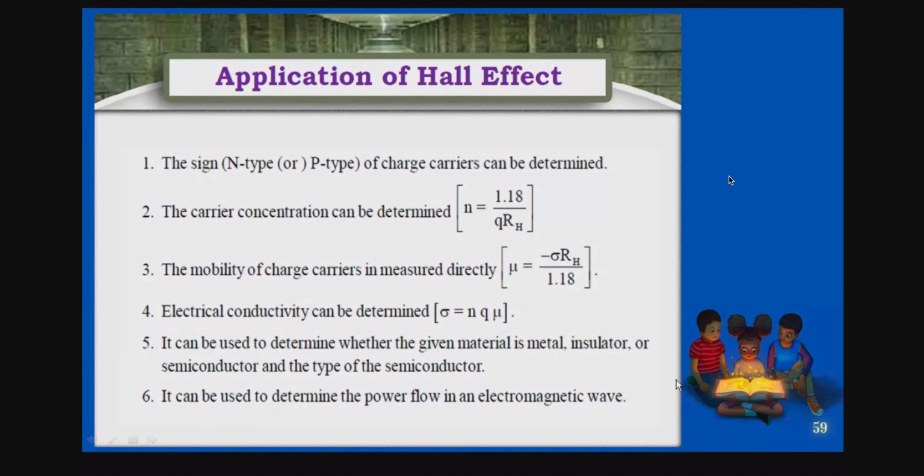All of you can take a screenshot of this. Next, the carrier concentration can be determined, that is n is equal to 1 by q into RH. That is the second one. And third, the mobility of charge carriers can be measured directly if you know the conductivity, whether it is electrons or holes. Next, the electrical conductivity can be determined, that is sigma is equal to n into q into mu. See how many different parameters you can find from the Hall effect. That is the importance of the Hall effect.